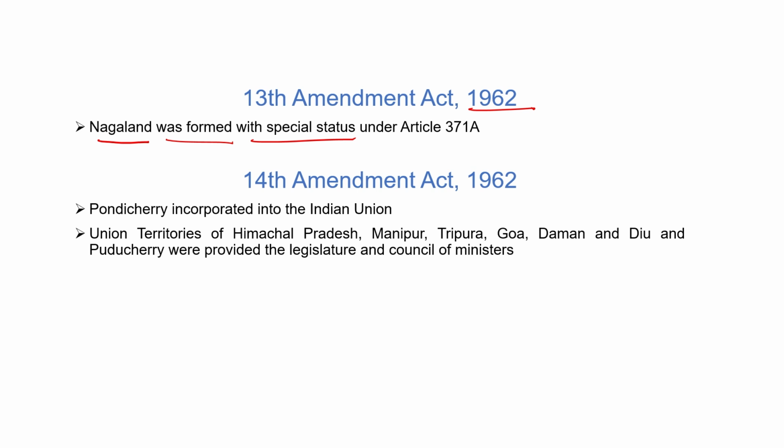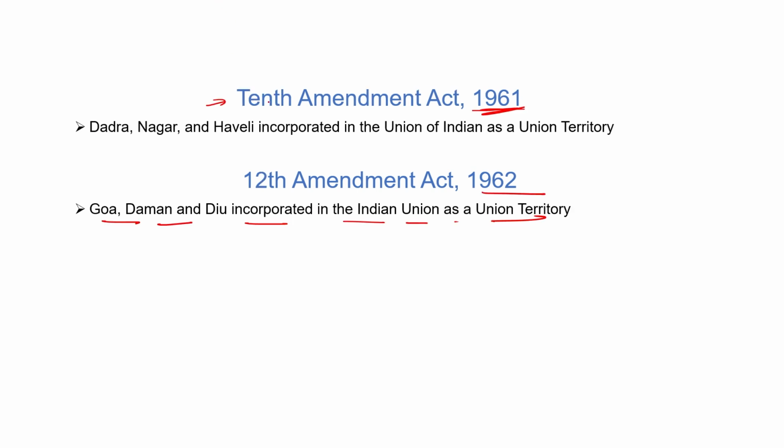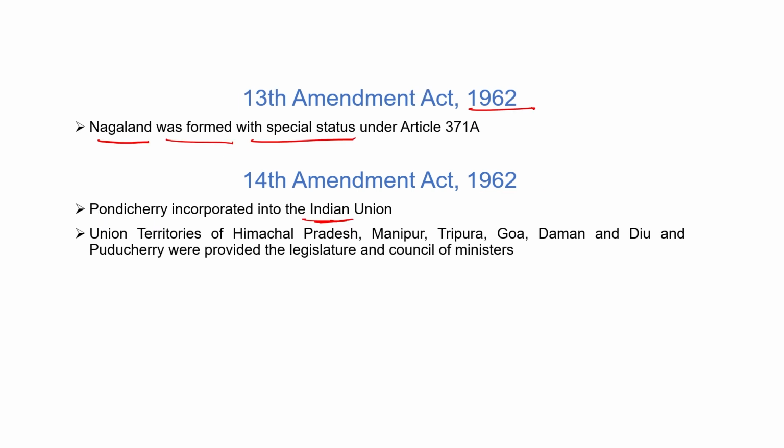Next, in the same year 1962, the 14th Constitutional Amendment Act was done. In this amendment, Pondicherry was incorporated into the union territories. Previously, we have discussed that Dadar, Nagar Haveli, Goa, Daman and Diu became union territories. And in the 14th Amendment, Pondicherry was incorporated as a Union Territory of India. Also, the Union Territories of Himachal Pradesh, Manipur, Tripura, Goa, Daman and Diu and Pondicherry were provided a legislature and council of ministers.